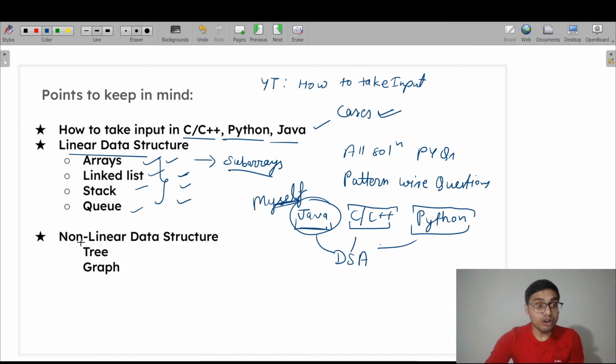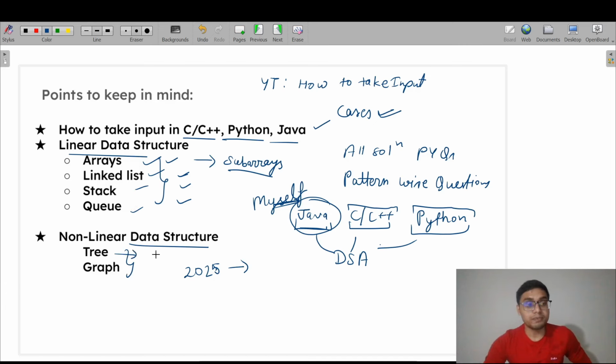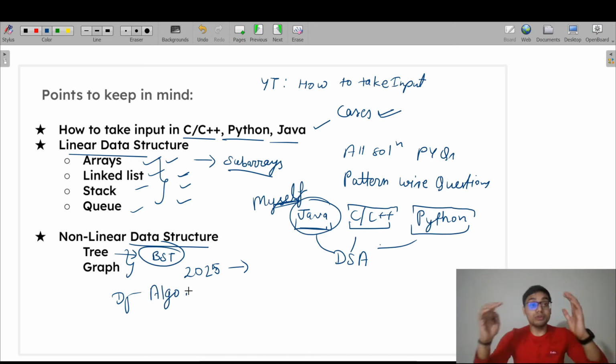But in the nonlinear data structures, in 2025 TCS asked questions based on trees and graphs, specifically binary search trees. They are asking problems based on binary search trees. They are also asking graph-related problems, such as Dijkstra's algorithm. So you need to cover all these topics as well. Trees and graphs, you can't ignore them. We are also including these topics in our courses.